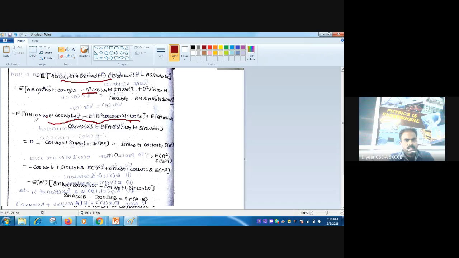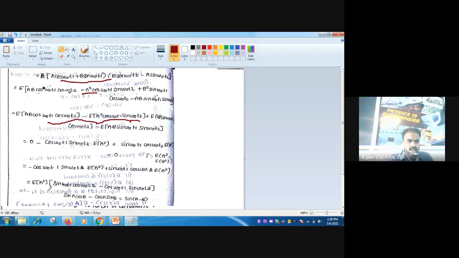Then after taking the constants out, we get E of AB is equal to 0, and E of B squared can be replaced with E of A squared. After substituting wherever needed, we take E of A squared as common.